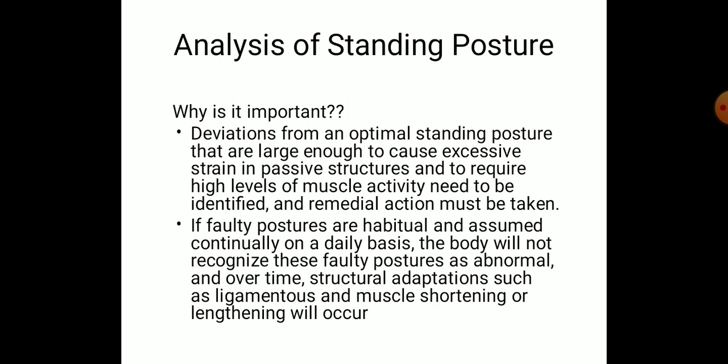So over time, this particular posture can result in an abnormal body posture. That means the body will adapt to that abnormality and start to think that the abnormality is normal for that particular person. Those are the things which happen in an abnormal posture. This is the reason why we need to identify those postural changes, and why we need to correct that abnormal posture.